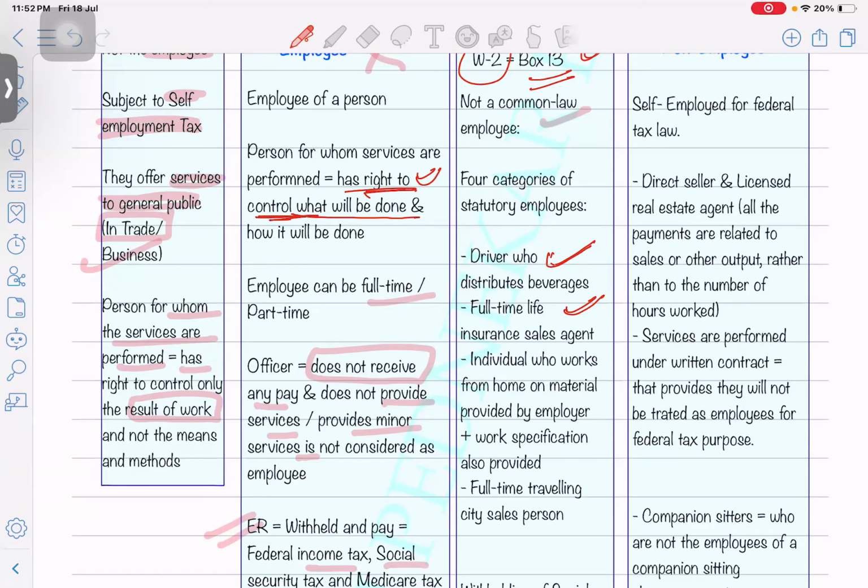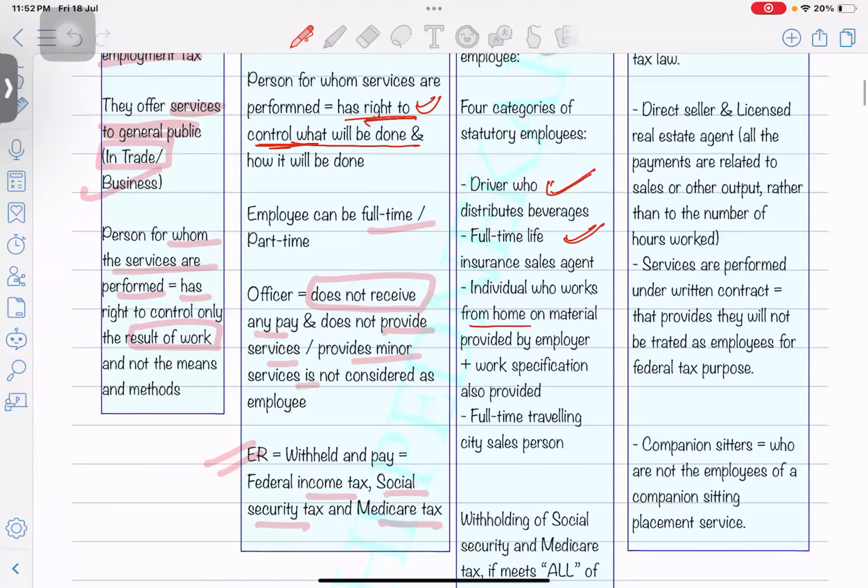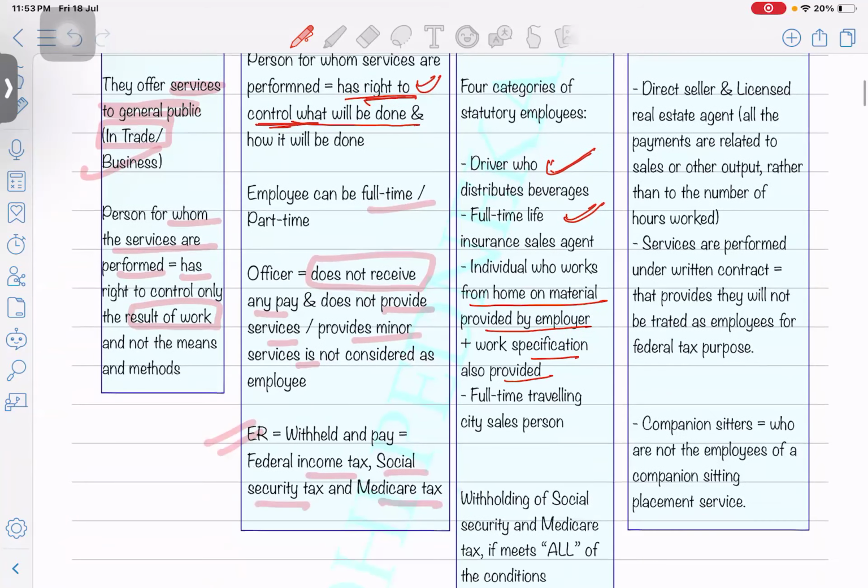Okay. Next is an individual who works from home on material provided by the employer, plus work specifications are also provided. So anyone who is working from home on any specific material which is given by the employer, that person will be considered a statutory employee.